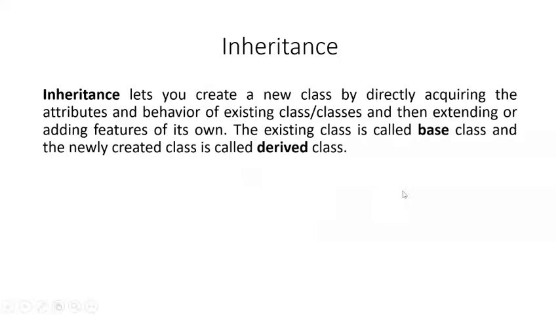Now, what is inheritance? Inheritance lets you create a new class by directly acquiring or inheriting the attributes and behavior of an existing class or classes, and then extending or adding features of its own. If you have created a class, then you can create a new class by acquiring or inheriting all the features of the same class. Plus, you can also add new features to the newly created class.